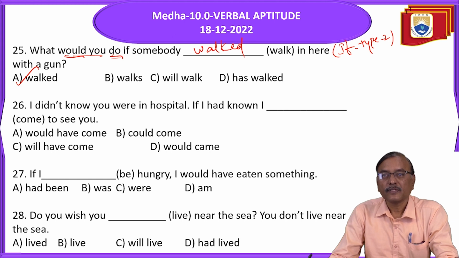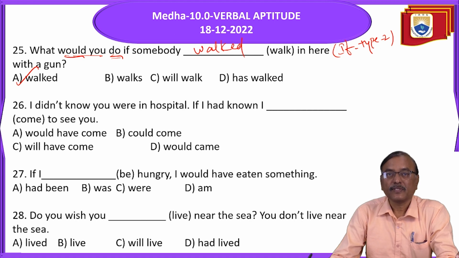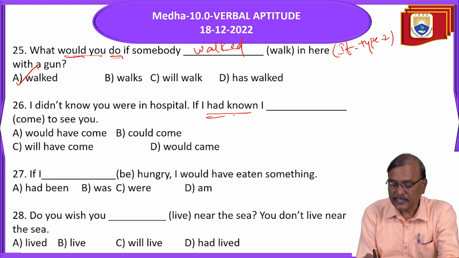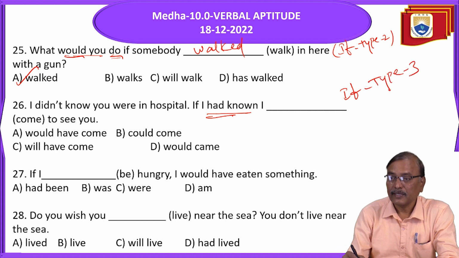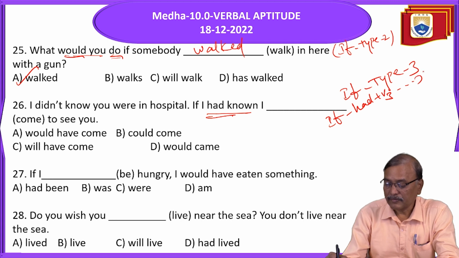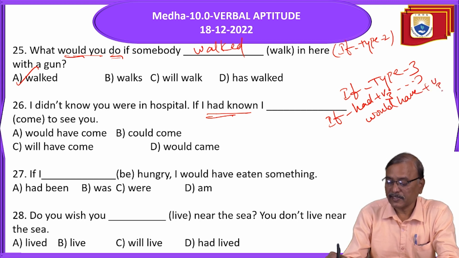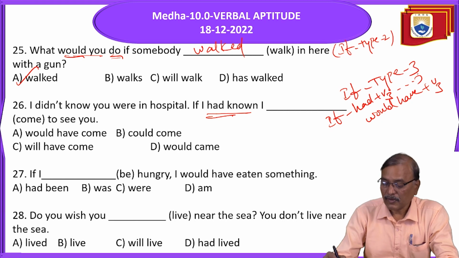Okay. Next, "If I had known you were in hospital." If I had known, this is type 3. What is the type 3 here? If side had plus V3. This side here, main side, would have, or could have, or might have, or should have plus V3.